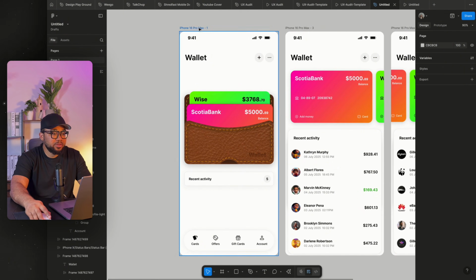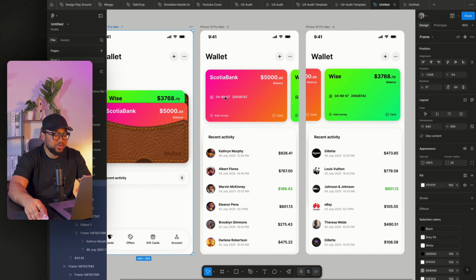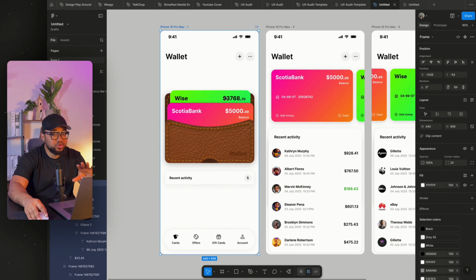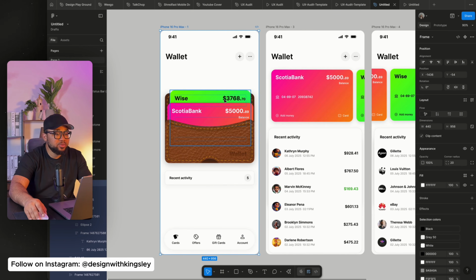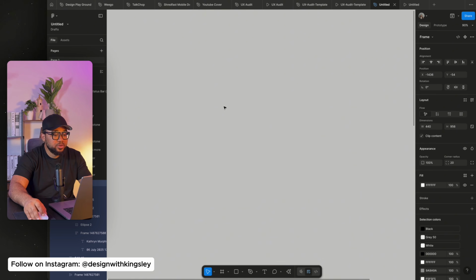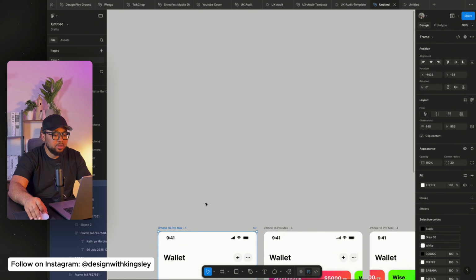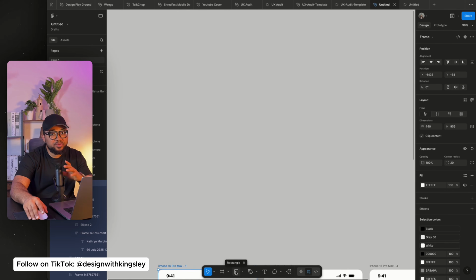Now, this is the original file that I created. It's just 3 screens that were playing that prototype. So to recreate these things, I'm just going to recreate the screens, then show you guys how I prototype the flow. To get started, I'm going to be needing some stuff from here. If you're new in Figma, just pay attention. Don't skip the video yet.